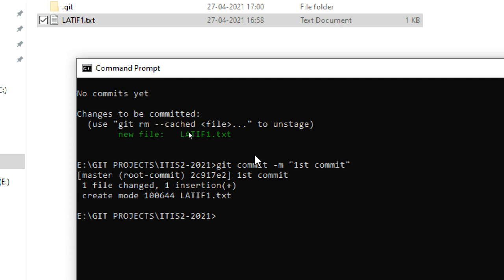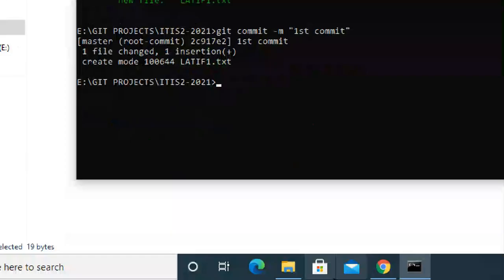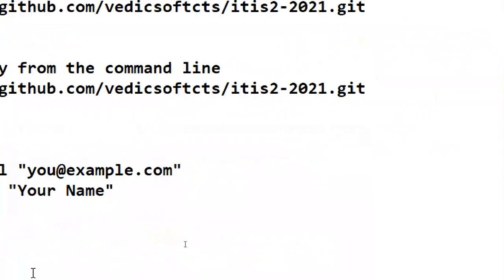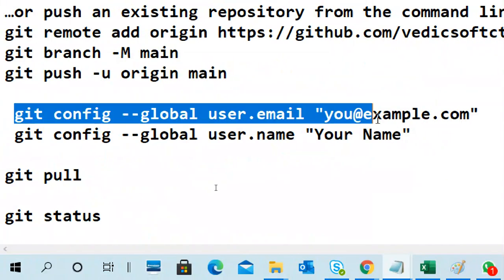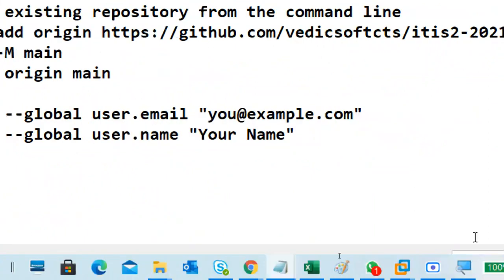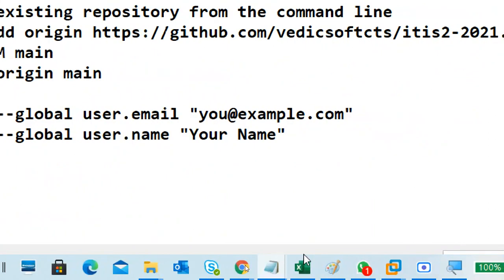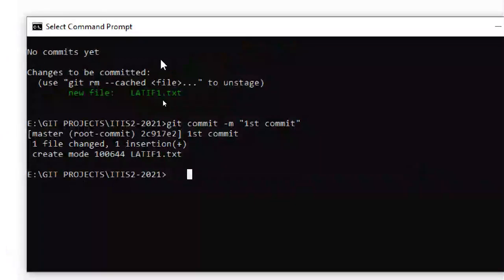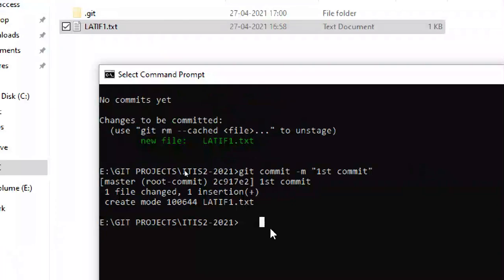It is not asking for global variables like username and email ID. If it asked, you would have to give them again. Normally once you have given them, they are not required, because I already gave that global configuration earlier, so it is not asking again. Okay, the commit is completed.